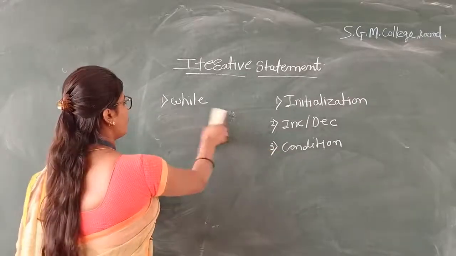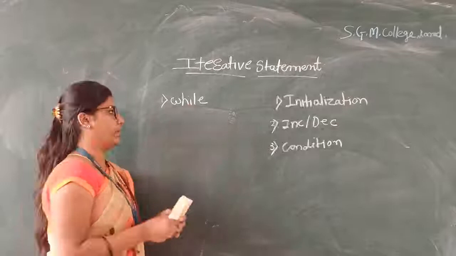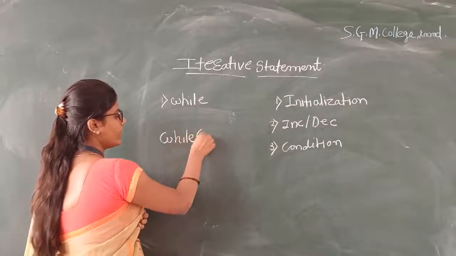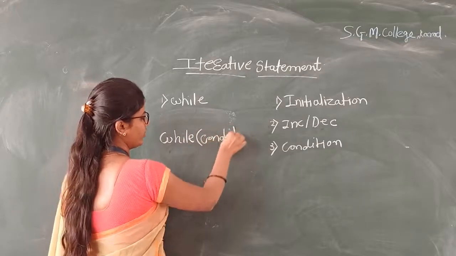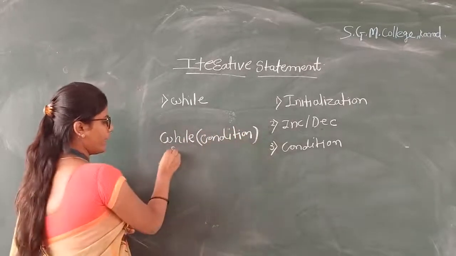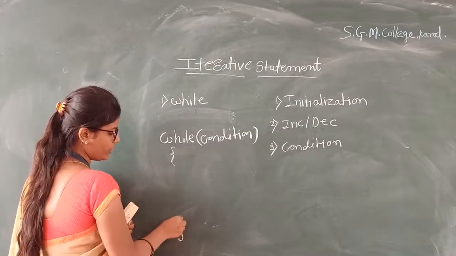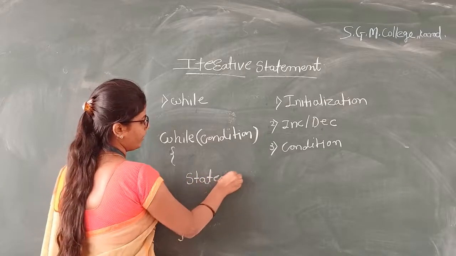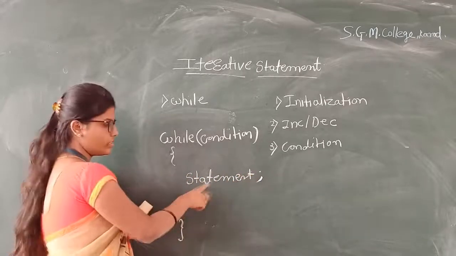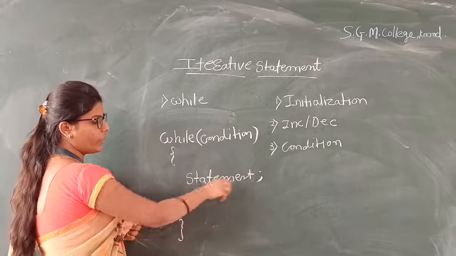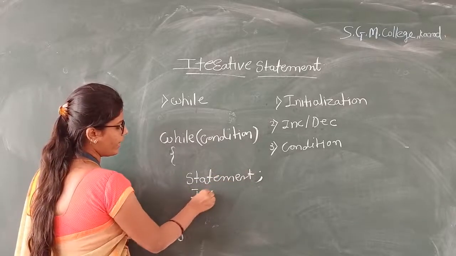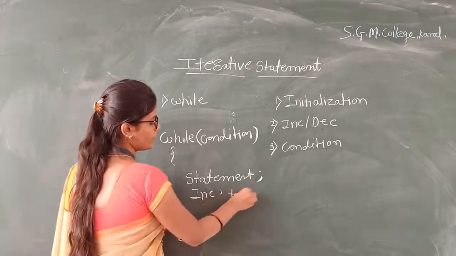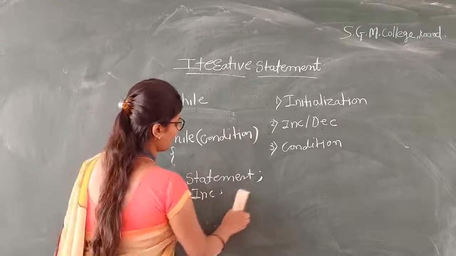Let us see our first loop, the while statement. The syntax of the while statement is: while, and here we write the condition, then curly bracket open, curly bracket close. Inside the curly brackets we write the block of statements. Here we write n number of statements, and a semicolon indicates the end of a statement. Here we also write increment or decrement, meaning plus plus or minus minus.